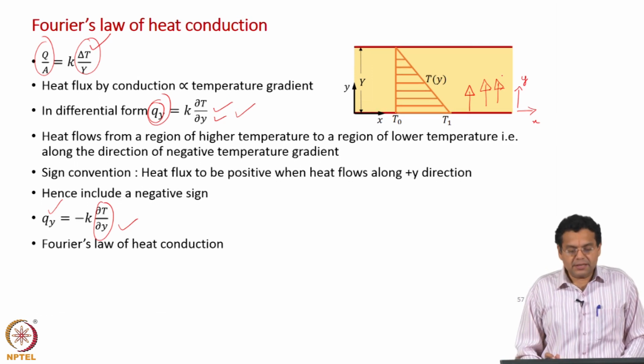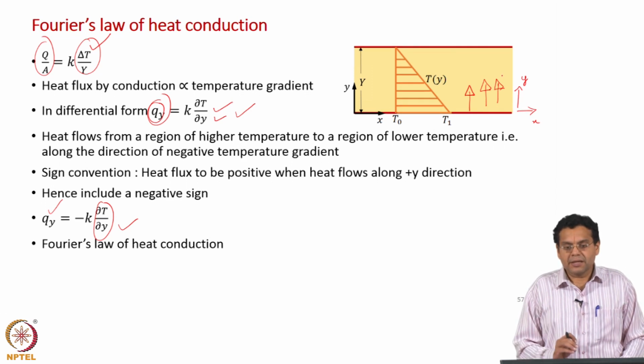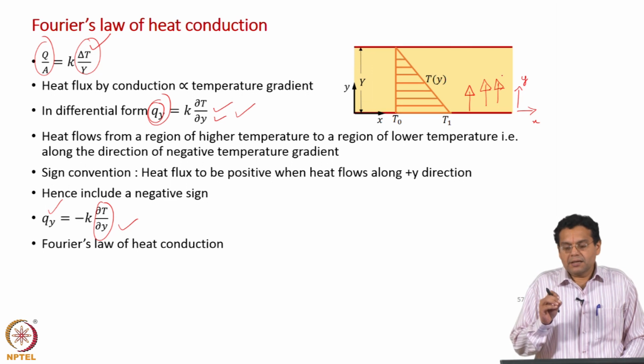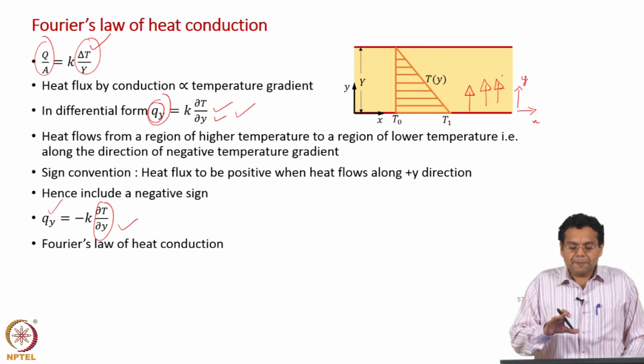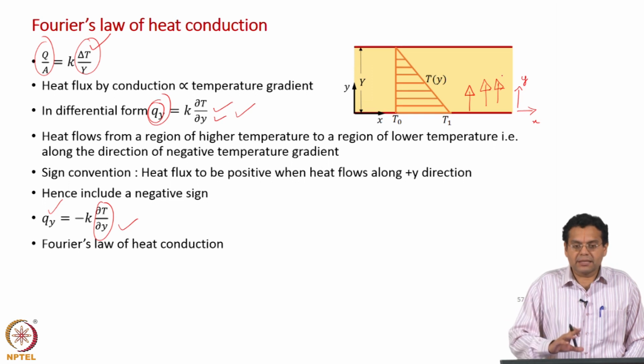What we have discussed is once again analogous to what we discussed under the momentum transport. To begin with, we had the molecular momentum flux proportional to the velocity gradient alone. There again we wanted the momentum flux to be positive when there is transport of momentum along the positive axis. So, we included a negative sign. Of course, there it was molecular momentum flux transported from a region of higher velocity to lower velocity, but otherwise the reason for adding negative sign in both the cases is analogous.